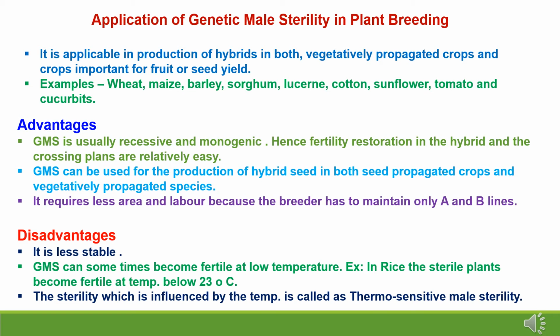Now the disadvantages. The genetic male sterility system is less stable. Sometimes the GMS line can be fertile at low temperature. For example, in rice, the sterile plants become fertile at temperatures below 23 degrees centigrade. The sterility which is influenced by the temperature is called thermosensitive male sterility.